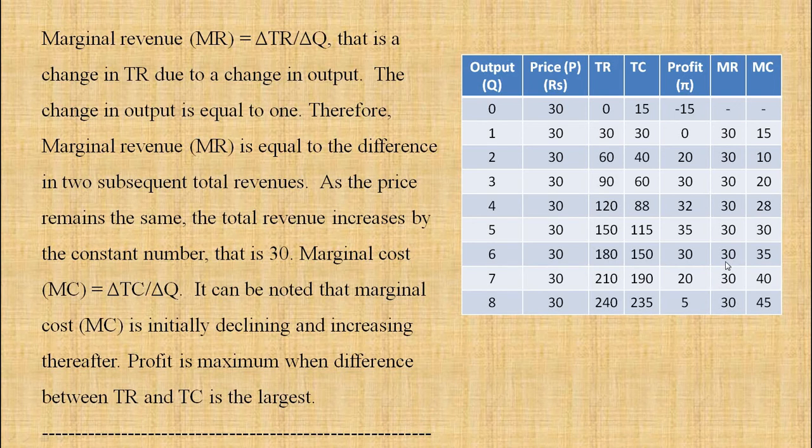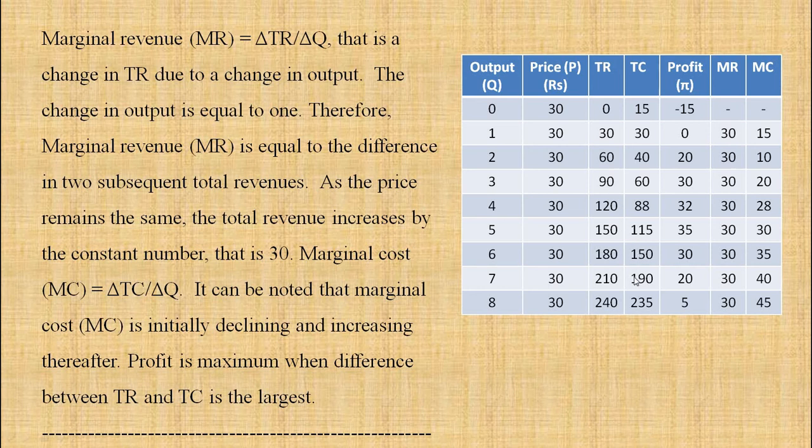So this is how you calculate the total revenue. When you get the output and the price, you can find out the total revenue. Of course, total cost is an imaginary figure. As output rises, the total cost also rises. So profit is maximum when the difference between total revenue and total cost is largest.